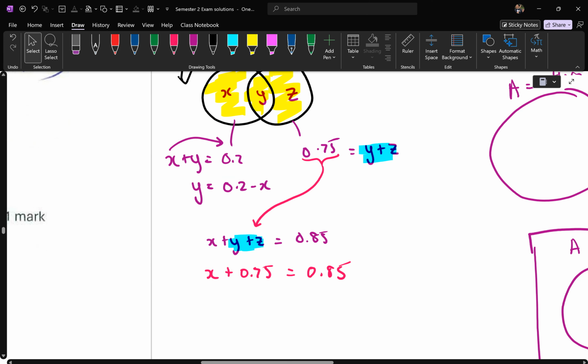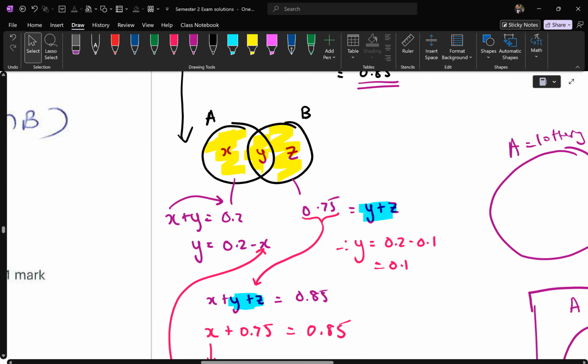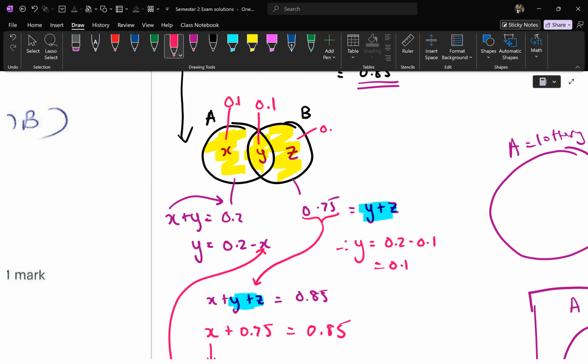That allows you to figure out that X is clearly 0.1. If X is 0.1, you can substitute back in, and Y is equal to 0.2 minus 0.1, which is 0.1 as well. So this is 0.1, this is 0.1, and this is, I think, 0.75? No, what is that again? 0.65. There you go.